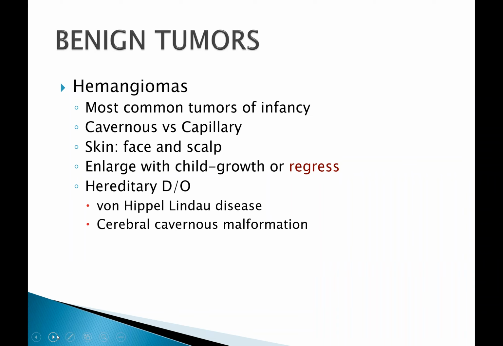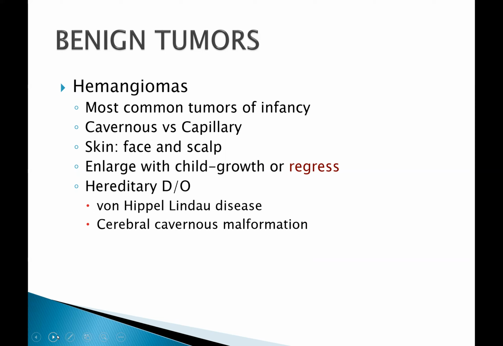It may be cavernous or it may be capillary type. Cavernous means it is composed of large endothelial-lined vascular spaces. And from the term capillary, this type of hemangioma is made up of small caliber vessels. It can be that you will see both in the same lesion or mass, and this is what you call a mixed type of hemangioma.